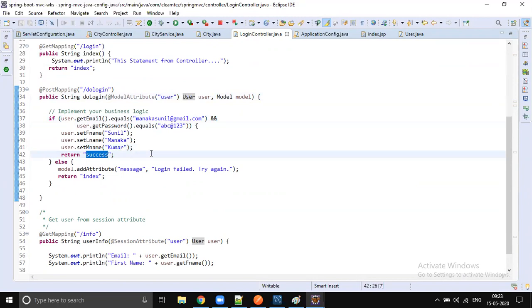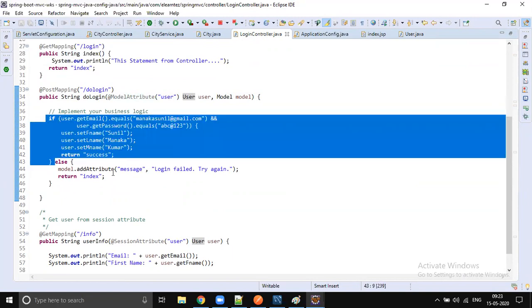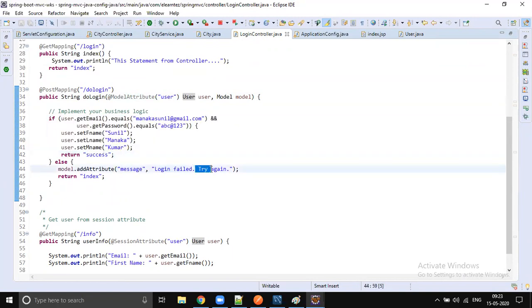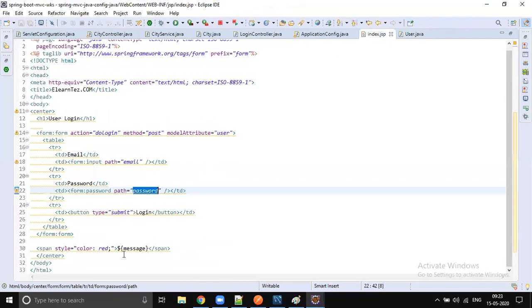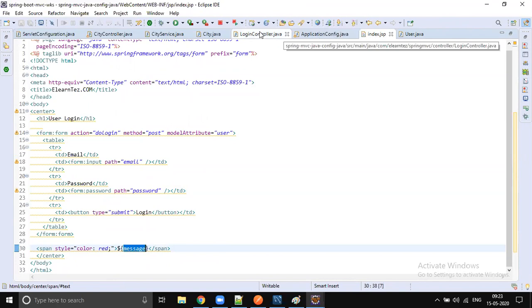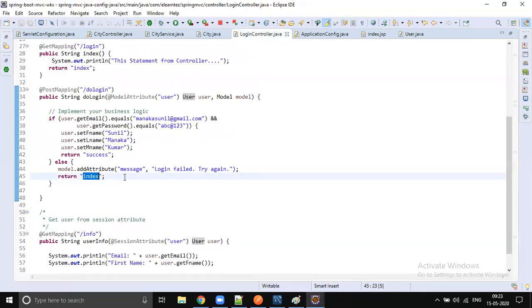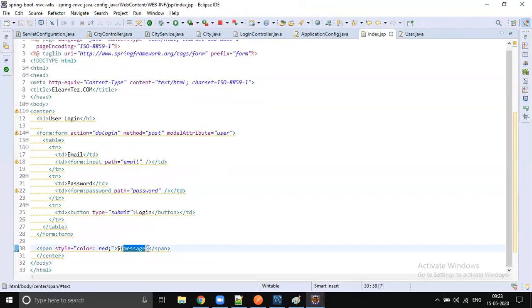If the validation fails, we set some error message, like login failed, try again. So again we render index.jsp. If the message is present, we display it at the bottom in red color. If authentication failed, we navigate back to the same JSP with the error message, and that corresponding error message will be displayed here.